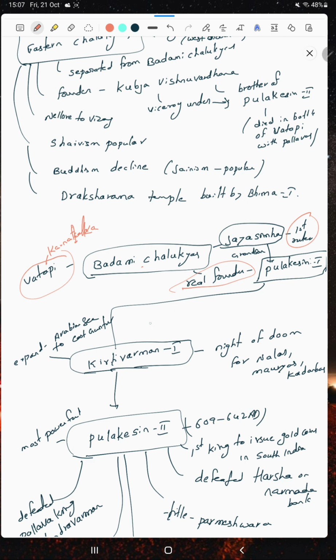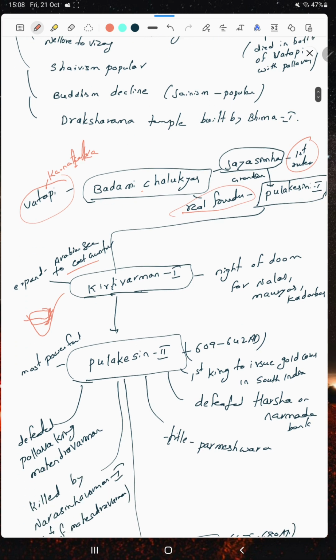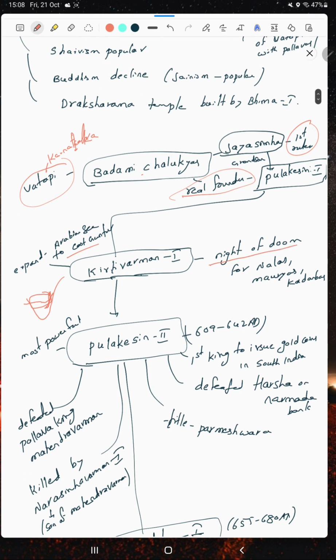Then after Pulakesini I, there is Kirtivarman I. Kirtivarman I expanded the Chalukyas from the Arabian Sea to parts of East Guntur and Krishna. This whole region was occupied by Kirtivarman I. He is regarded as the night doom for the Nalas, Mauryas and Kadambas.